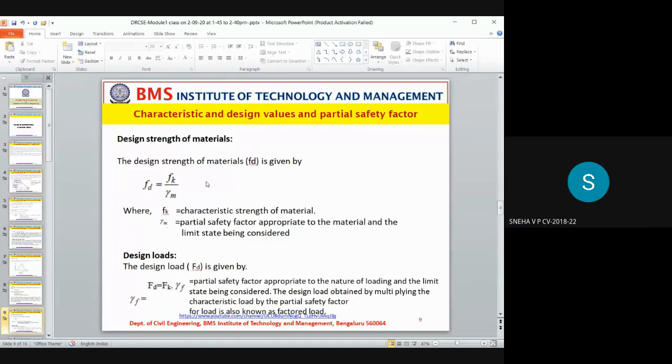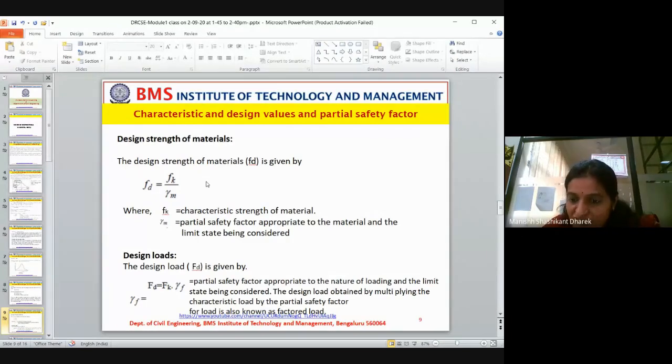What the theory says is we multiply by the partial safety factor, that means whatever safety we need, we take a little extra, then we design. So in load, we take extra load. Whereas in material, we can't take extra strength, because if you want to get the safety, you have to reduce the strength and check.